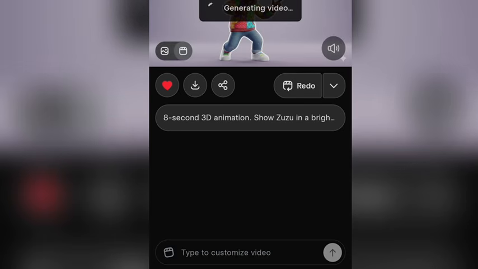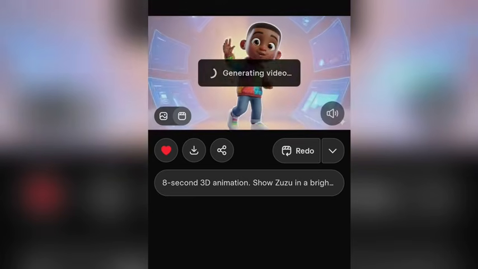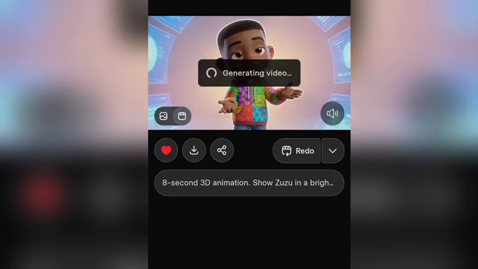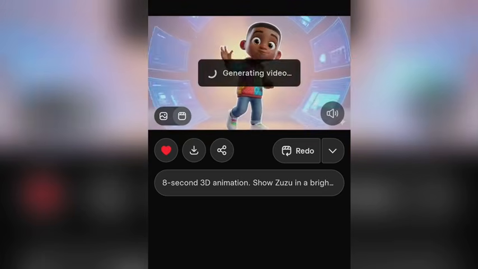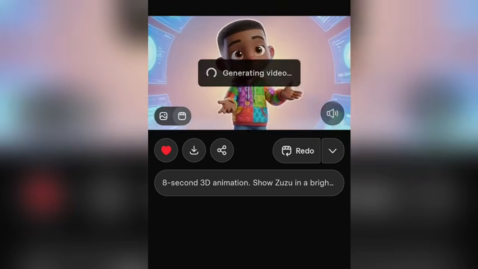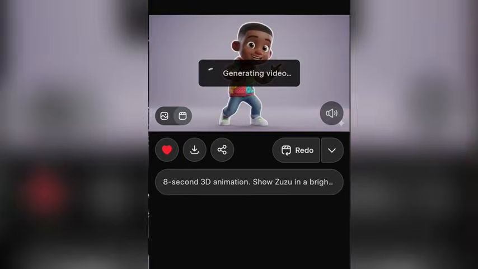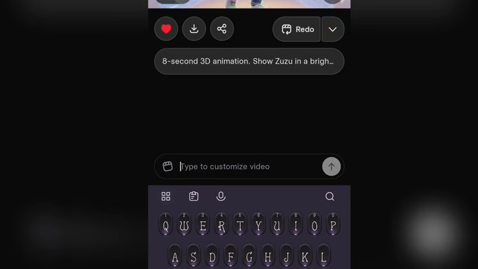Now let's see it. As you can see, this AI doesn't change everything. Let me show you something small. You guys can see how it is. Now this is how it generates the video.